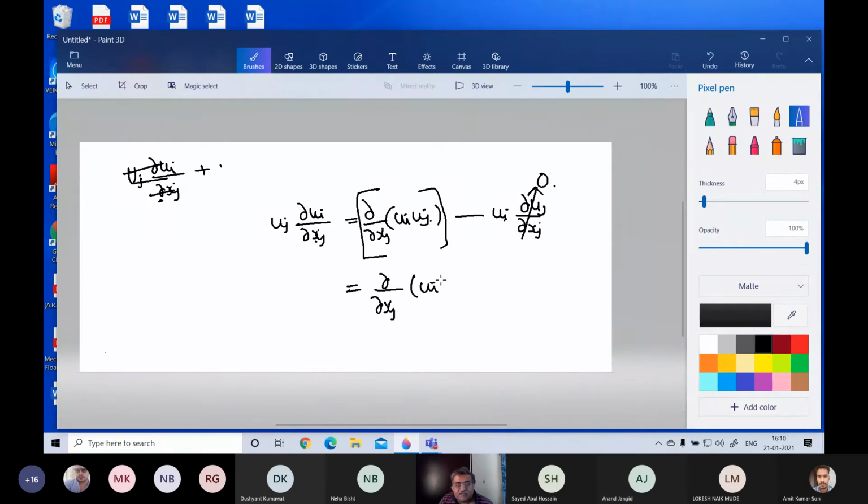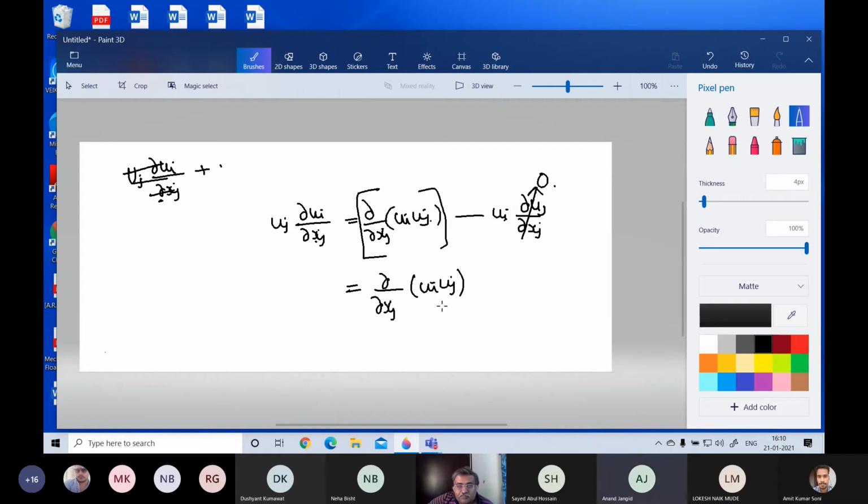Sir, in conservation of mass, we had ∂u1/∂x1 plus ∂u2/∂x2 plus ∂u3/∂x3 equal to 0. So, sir, how do the individual terms become equal to 0? Where are the individual terms becoming 0?